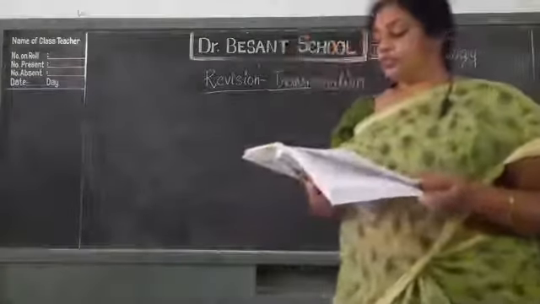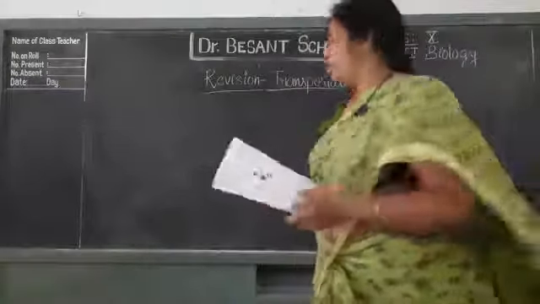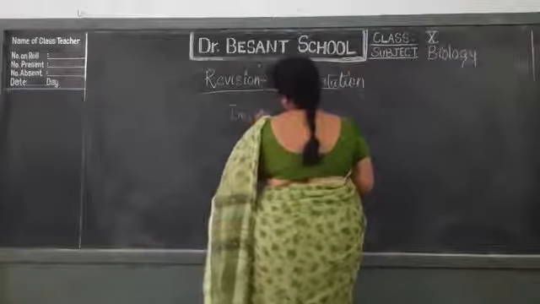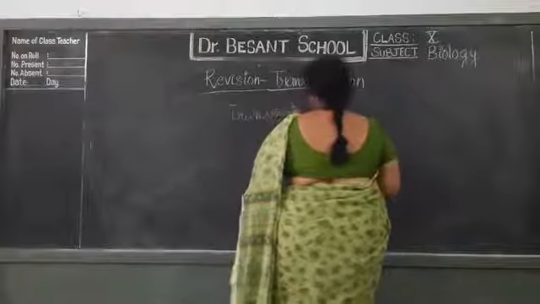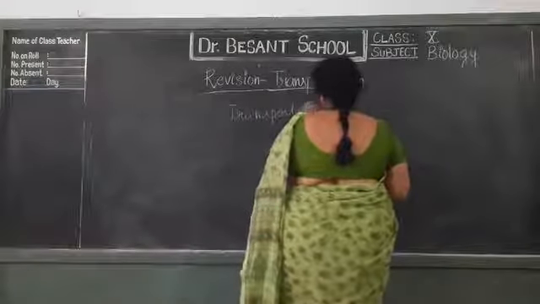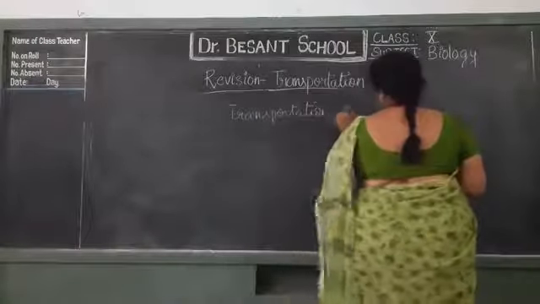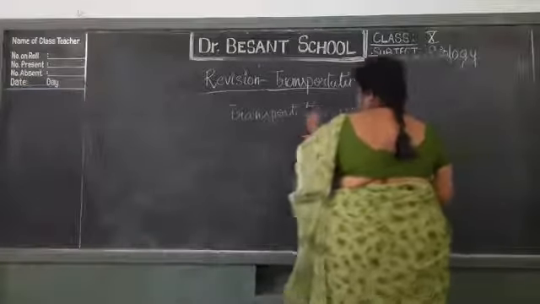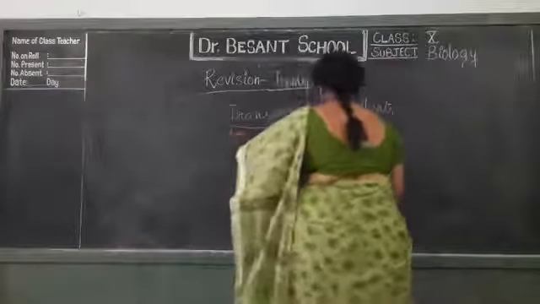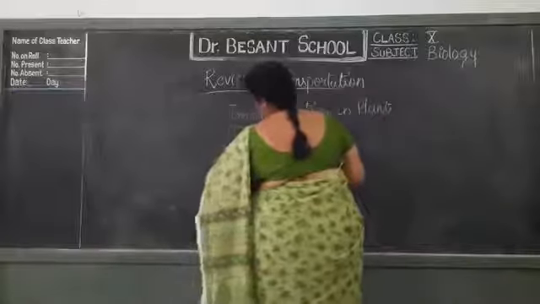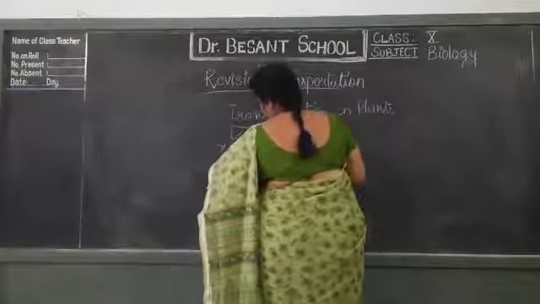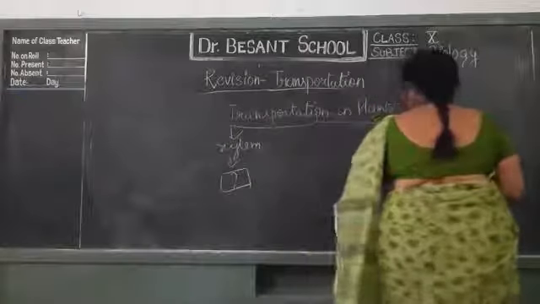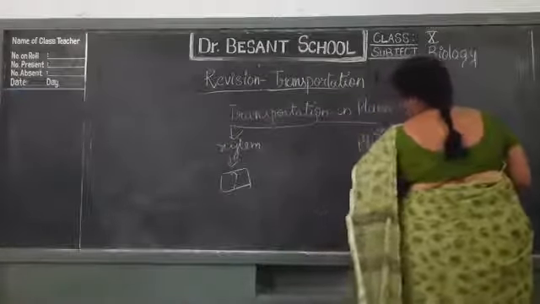Transportation, transport tissue. Here one flow chart. Transportation in plants. It is xylem, phloem.